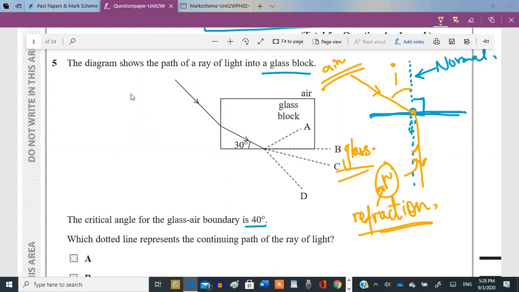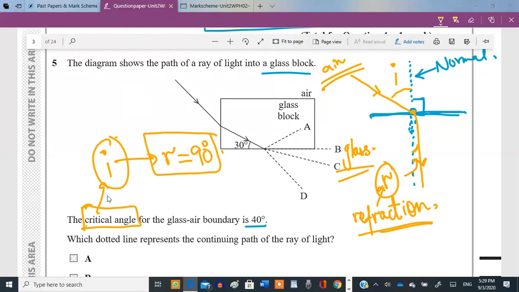Now, what do they mean by critical angle? Critical angle is basically an angle of incidence for which the refracted angle equals 90 degrees. Clear? You understand what critical angle is? It is an angle of incidence for which the refracted angle is 90 degrees.